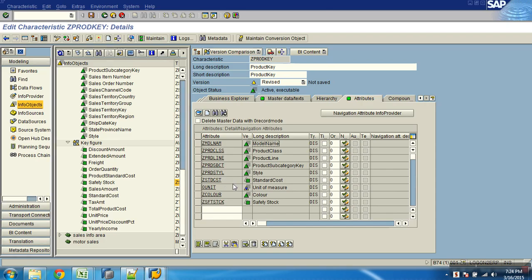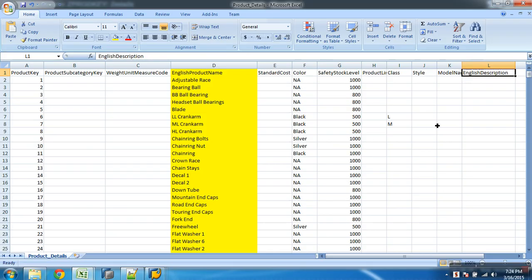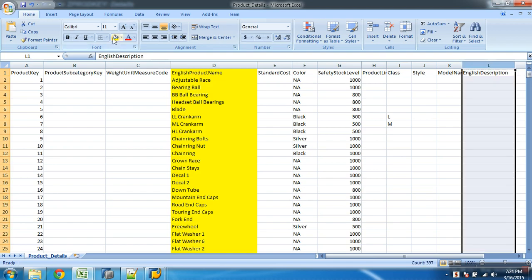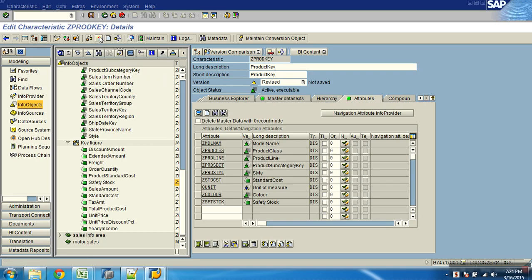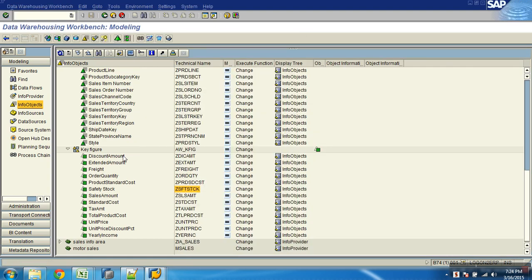English description I don't have. Why? We planned that for the text table. So the rest of all the attributes are fine. Done. Okay, boss. Now,